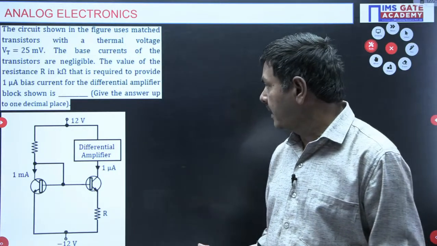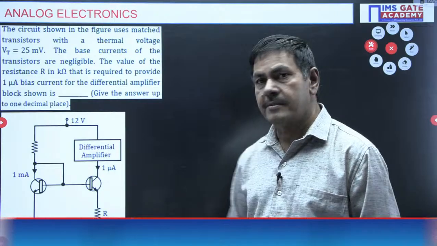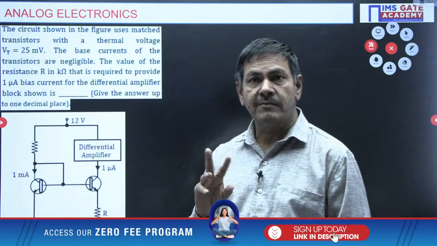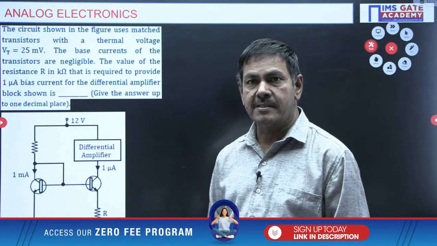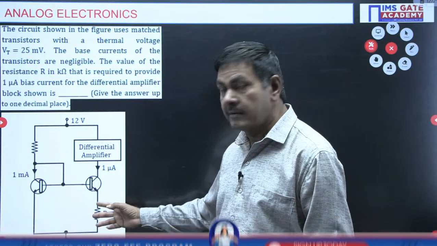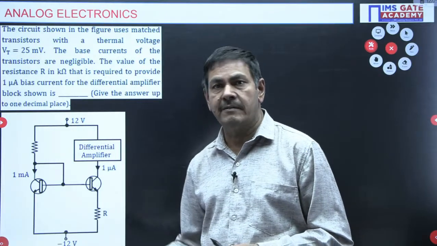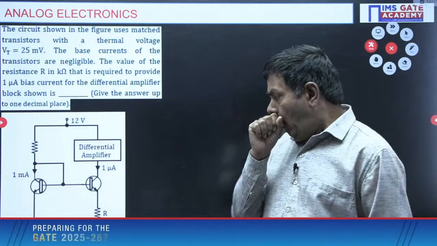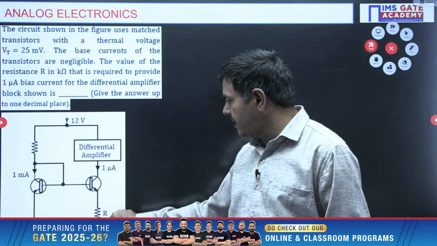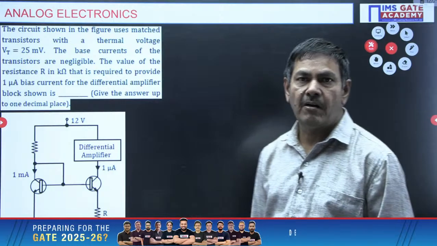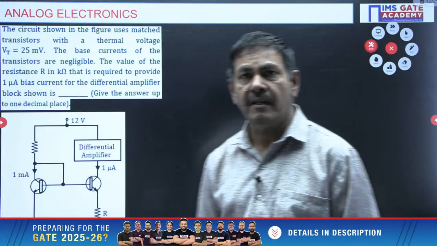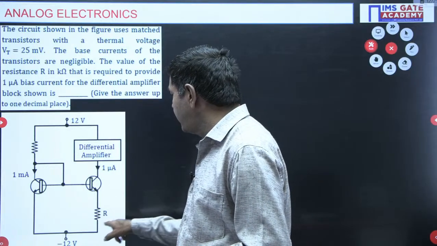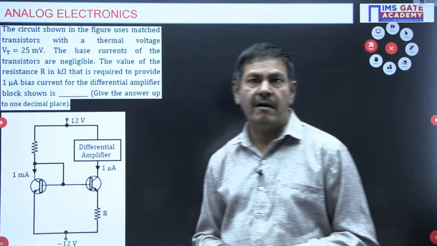This is nothing but the current mirror biasing circuit. But in current mirror biasing circuits, you can find 2 types of questions: without R and with R. Without R is very simple, everybody knows. In this problem, with R is given in the GATE. How can we tackle this? The resistance R is required.